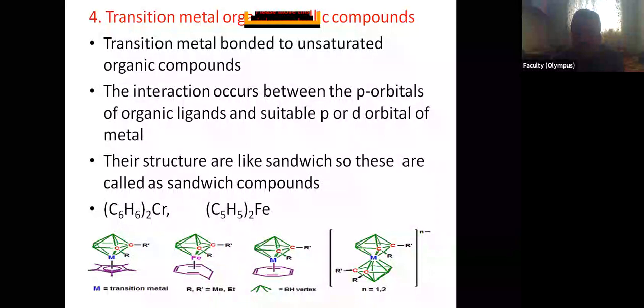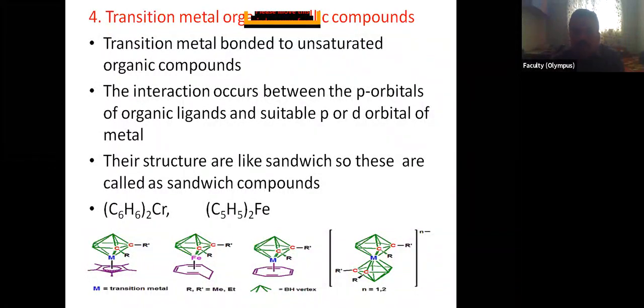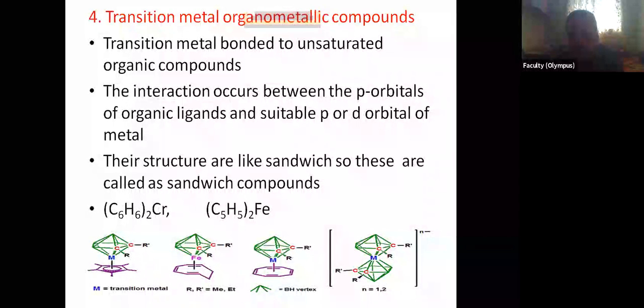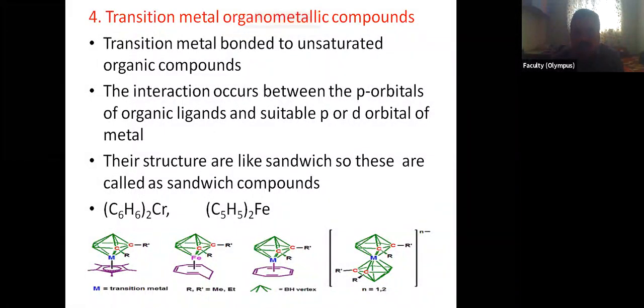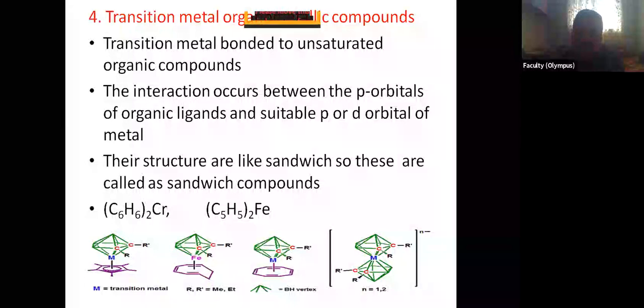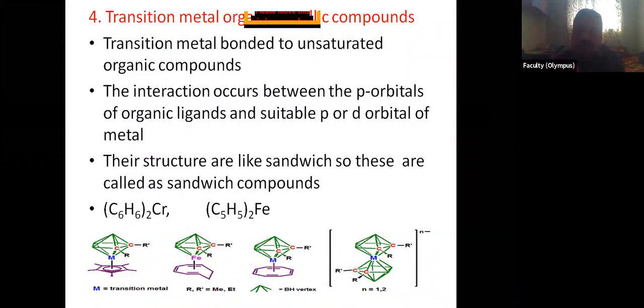That's why these are called electron deficient compounds. They exist in polymeric form. Their bond between metal and carbon is not a normal two center two electron bond. Some alkyl groups are acting as a bridge between two metal atoms. Such organometallic compounds are the electron deficient organometallic compounds.